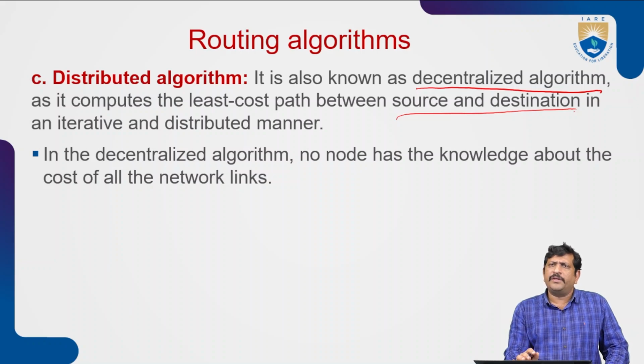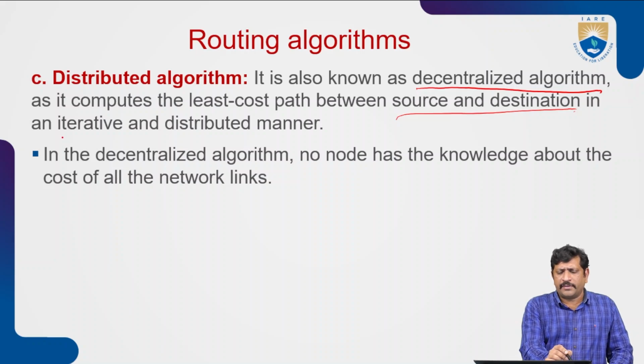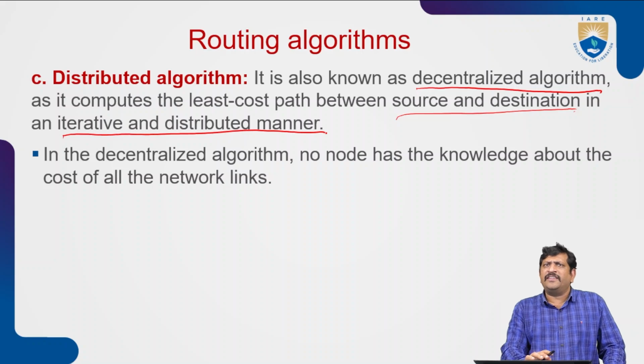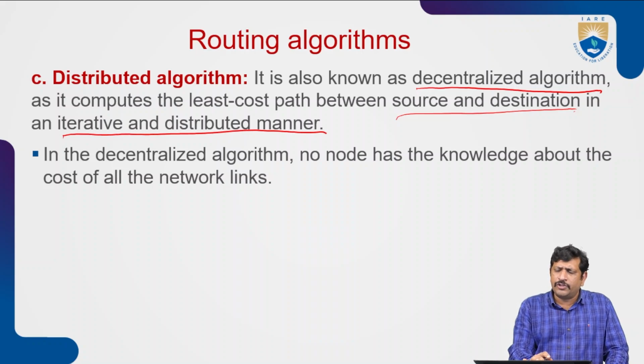For that, using some classical methods, computers can find the path in an iterative or distributive manner. Iterative approach or distributive approach. Generally, the distributed algorithm uses the distributive approach to find the minimum cost or optimum path from the source to the destination.